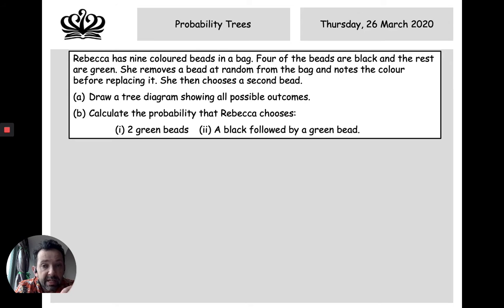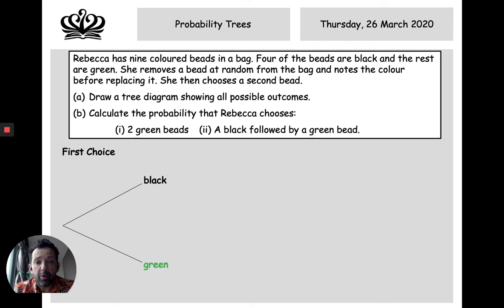She removes a bead at random and notes the color and then puts it back in. All of these things are super important. And then she chooses a second bead. So we're going to draw a probability diagram. Our first choice, the only 2 possibilities are black and green.